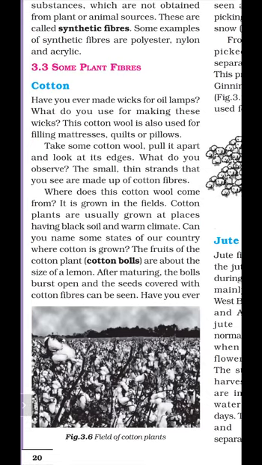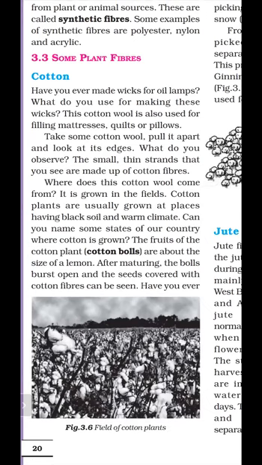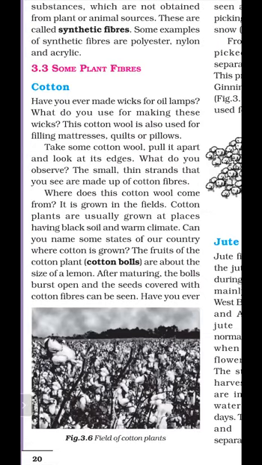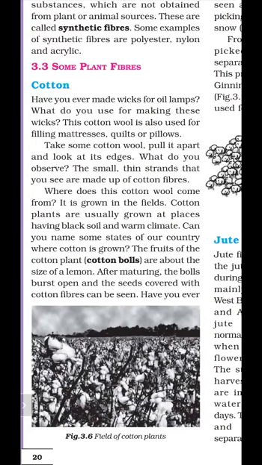So you take some cotton wool and separate it, and then what will we observe? The thin strands that you see are made up of cotton fiber. So the first use is wicks in oil lamps, and the second is quilts or pillows. The thin strands that we see are made up of cotton fiber.